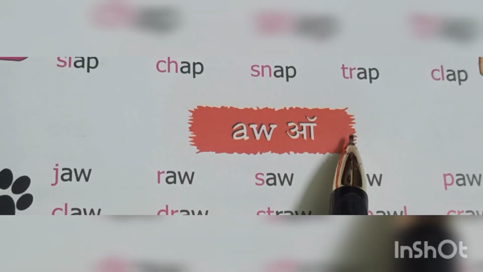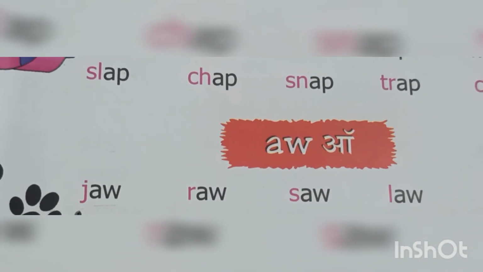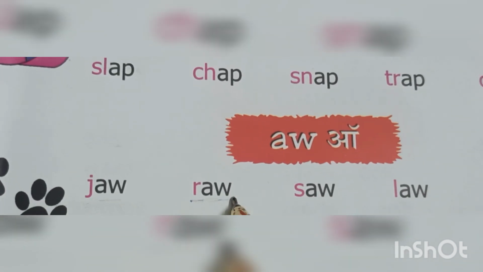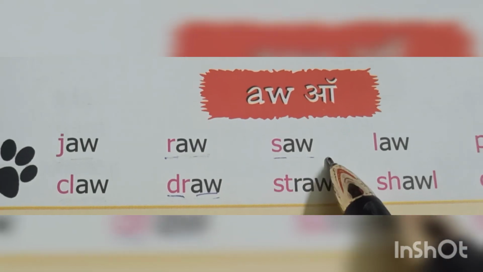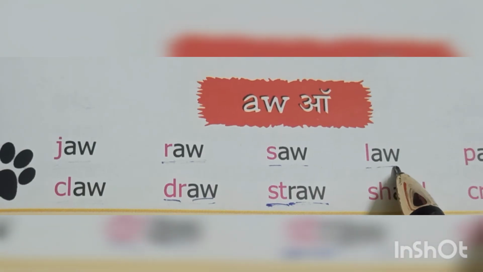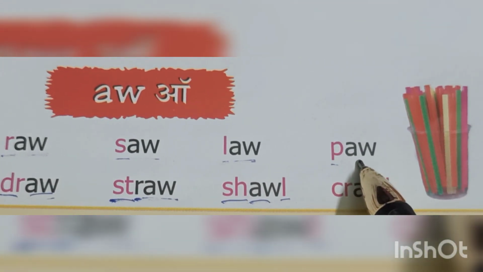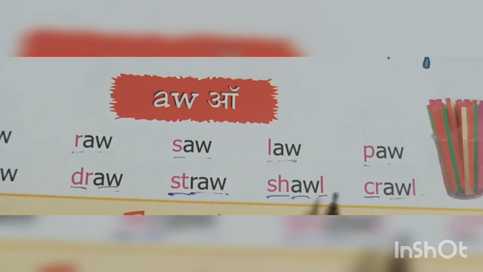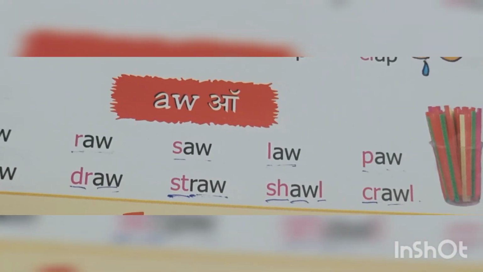AW, all sound, which are the short vowel. First example is jaw, claw, raw, draw, saw, straw, law, shawl, paw, crawl. So there are some examples of O sound. I hope you will understand the sounds of these words.